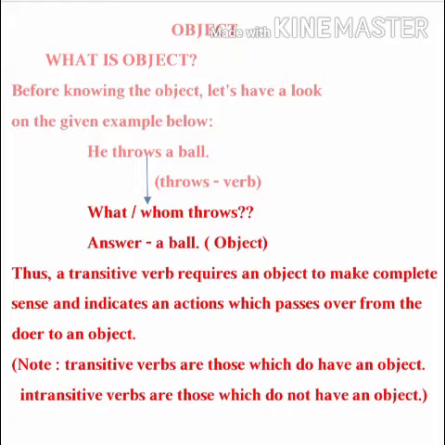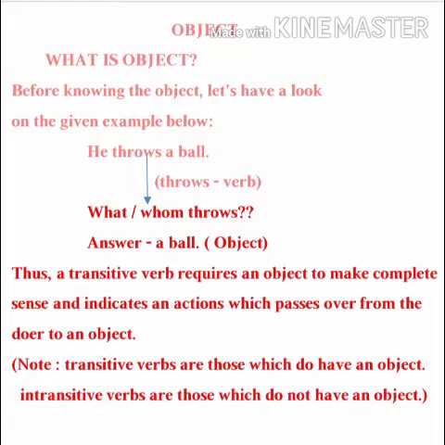Okay. Thus always remember, a transitive verb requires an object to make complete sense and indicates an action which passes over from the doer to an object. You might have been confused about a transitive verb. Transitive verbs are those which do have an object.